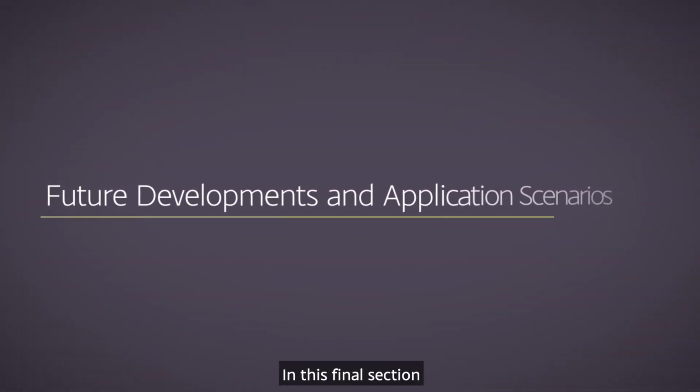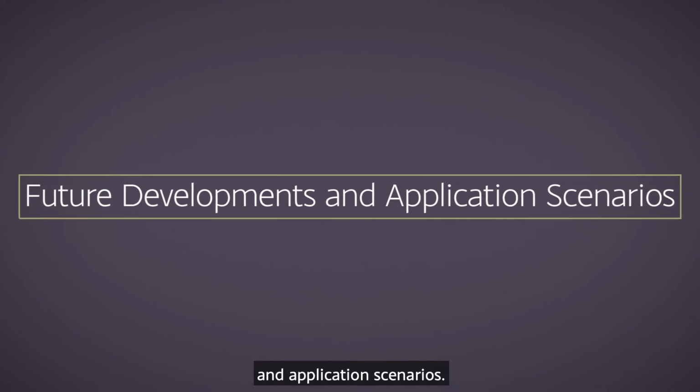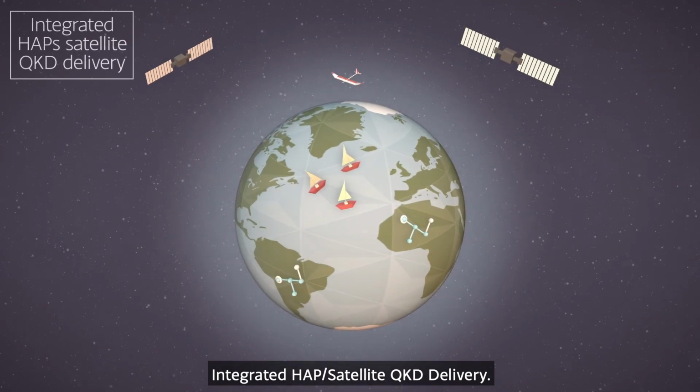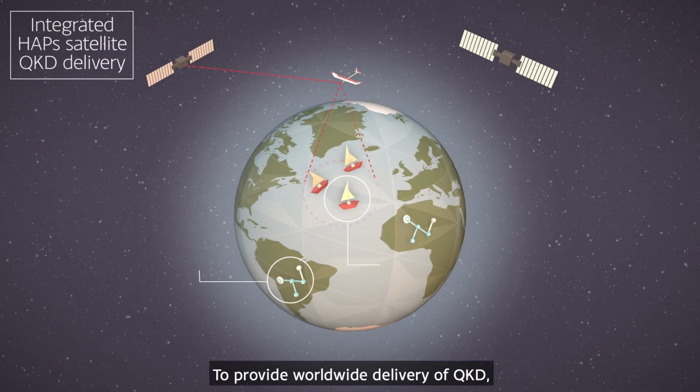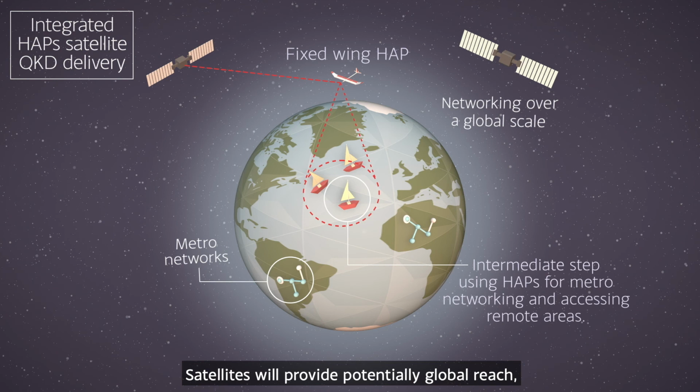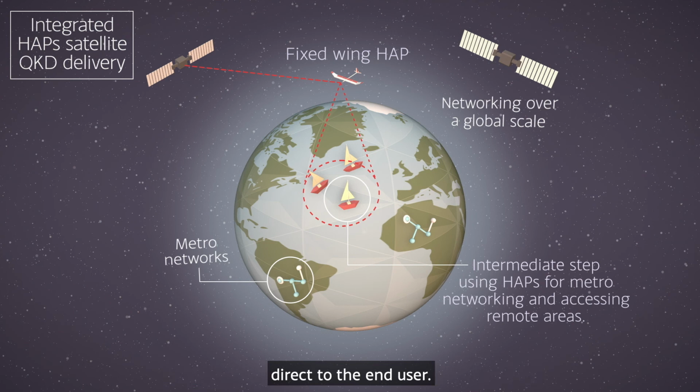In this final section, we'll be looking at future developments and application scenarios. Integrated HAPS satellite QKD delivery. To provide worldwide delivery of QKD, it would be best to use HAPS in combination with satellites. Satellites will provide potentially global reach, with HAPS providing a more cost-effective delivery direct to the end user.